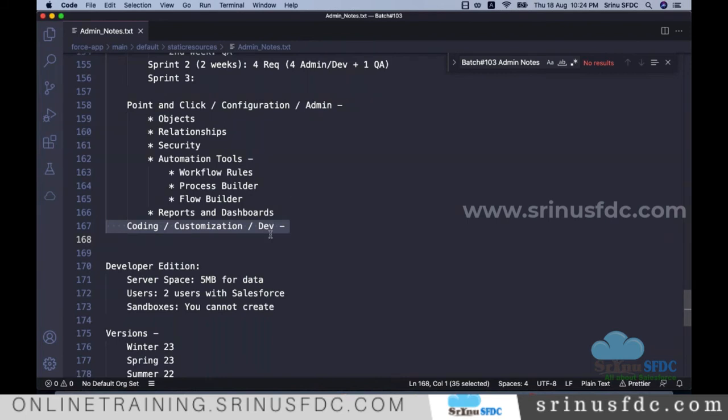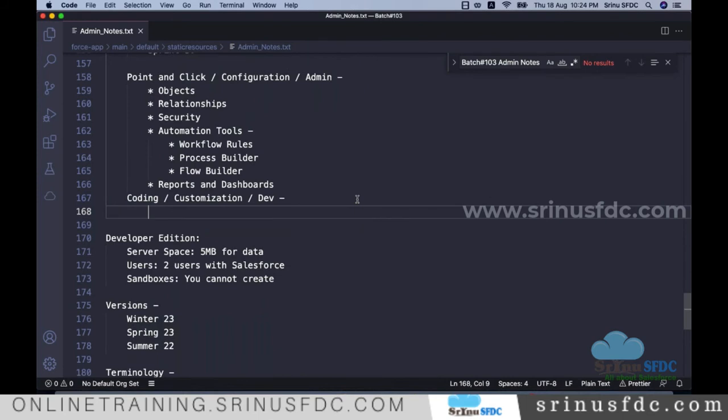Admin is a prerequisite for development. Here we do the coding. We need to do the coding, but not heavily. I cannot say it is dead easy, and I also cannot say it is very complex like Java, .NET, or other programming languages. There is medium-level complexity.